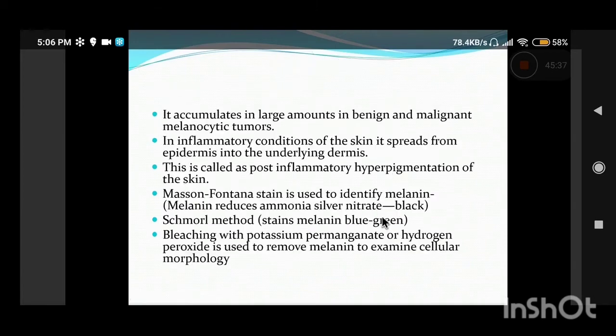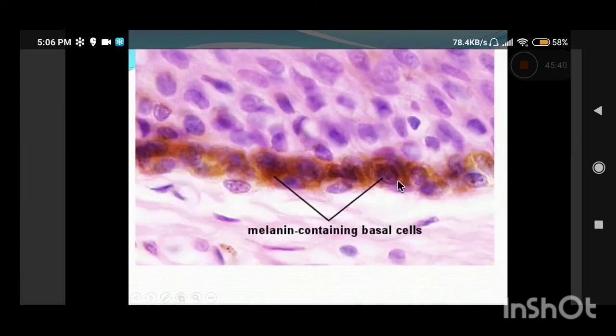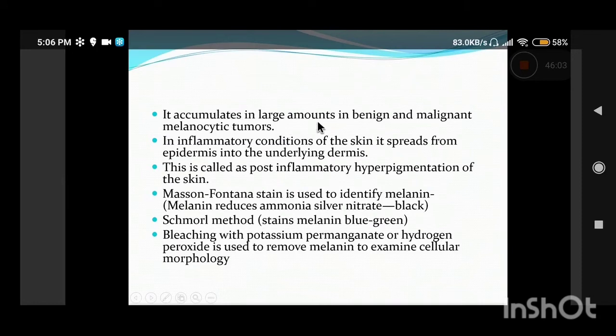Though only melanocytes produce the melanin, the basal keratinocytes of the epidermis and some dendritic cells can store the melanin. So you can see the melanin in the basal layer, but they are not melanocytes. They are not easily seen, but the basal keratinocytes are storing the melanin. The significance is that any tumors, benign and malignant, any neoplasms of the melanocytic cells, basically contain melanin pigment.